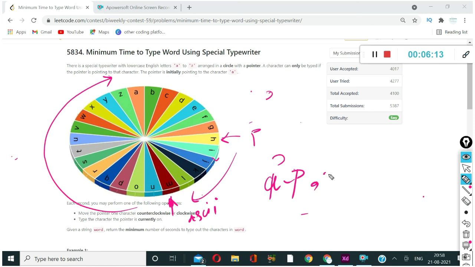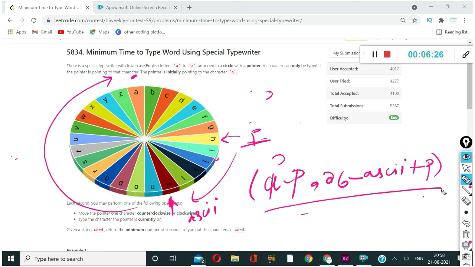As I told you, 26 minus ASCII will reach you to point A, and if you have to go to point P, then you will add P. So this is the basic approach which we are going to implement.